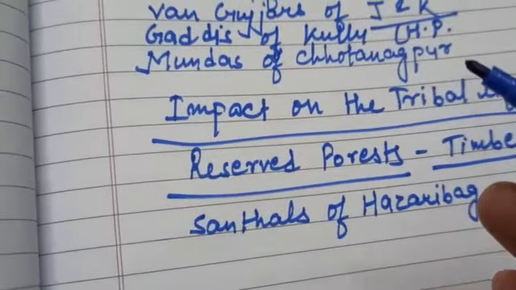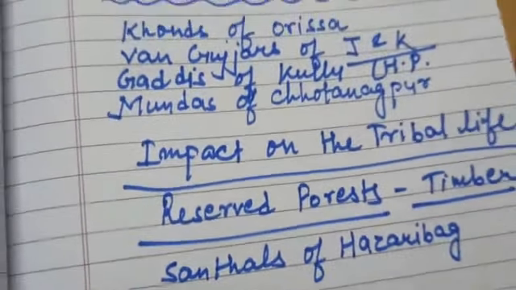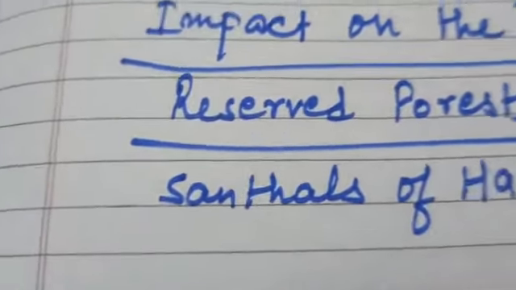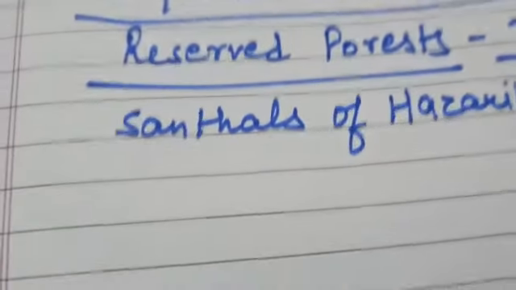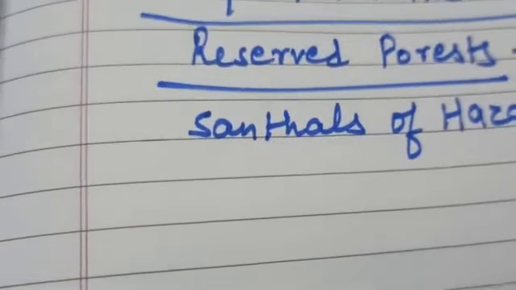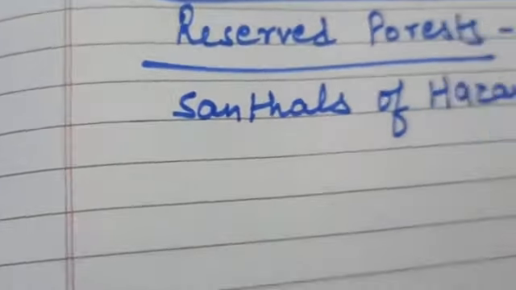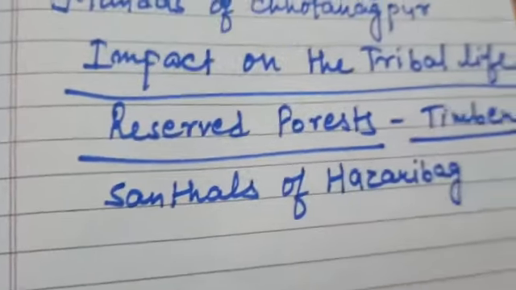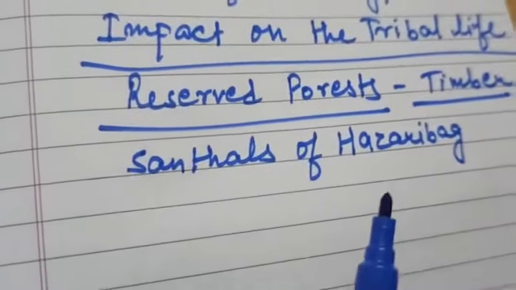Today this much only, and your homework is you have to make a chart. You have to make the chart of page number 114. In it, commercial crops is written, with the names and places where they were cultivated. So make the chart of page number 114 and submit it on your WhatsApp group.